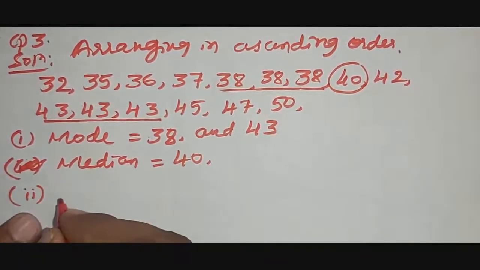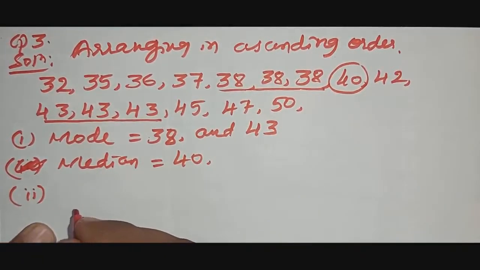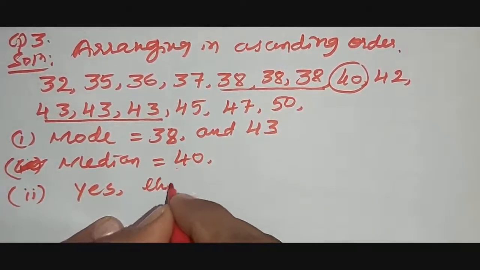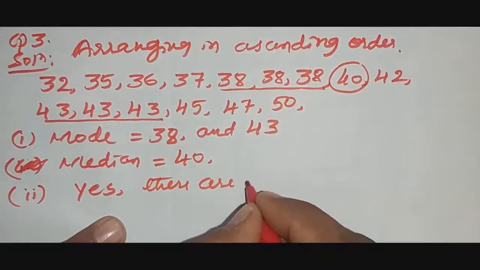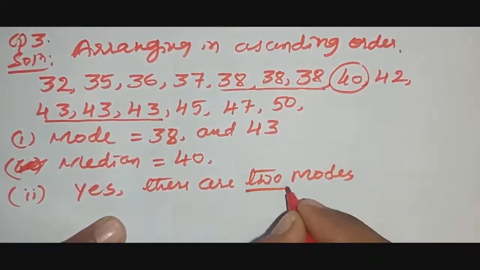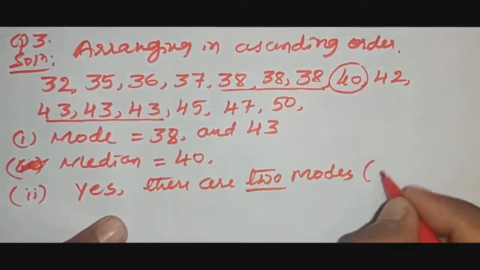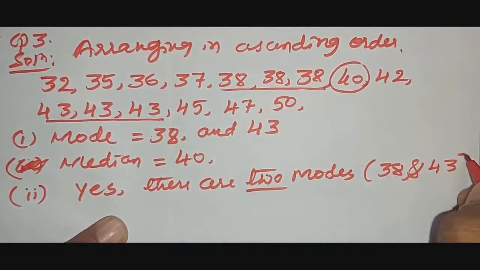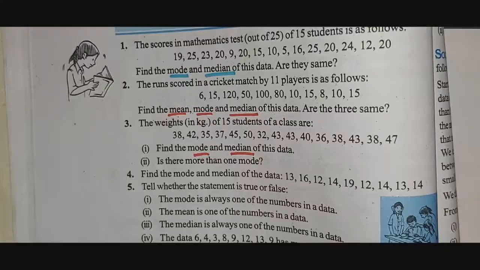The second question they asked: are there more than one mode? Yes, the answer is yes, there are two modes. Which are they? 38 and 43. Okay, this is the right answer.